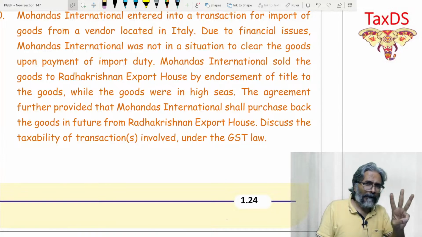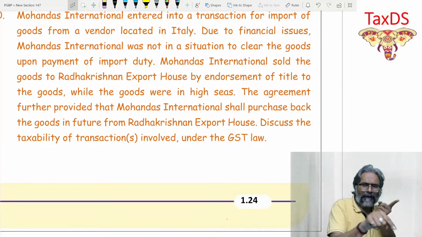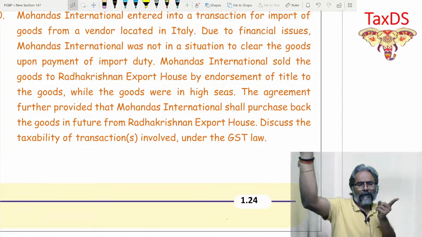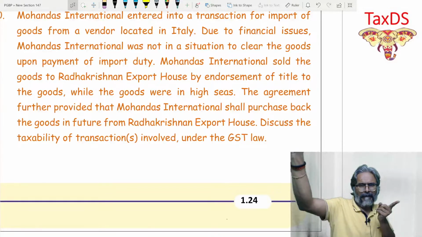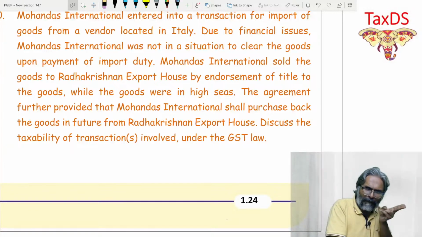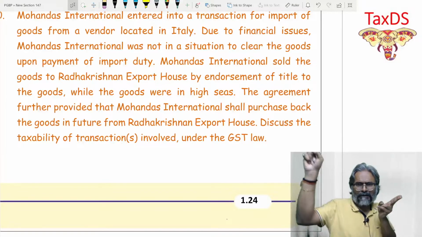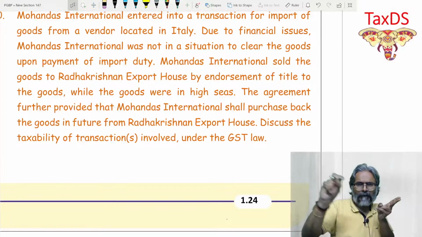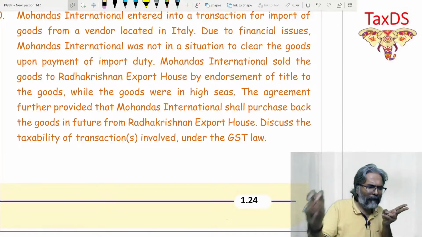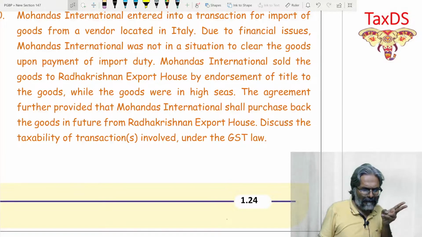The first one is the transfer of document of title by Mohandas to Radhakrishnan, which is not a supply as per Schedule 3. Second point, when the goods are cleared by Radhakrishnan Export for home consumption, he will be liable for two things: one is the import duty, another is the IGST.